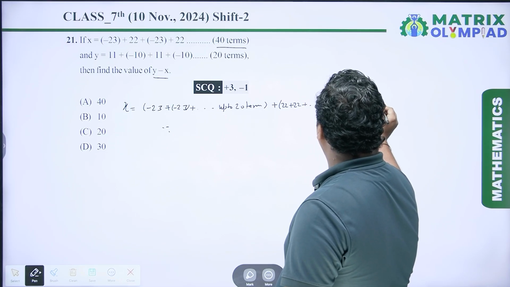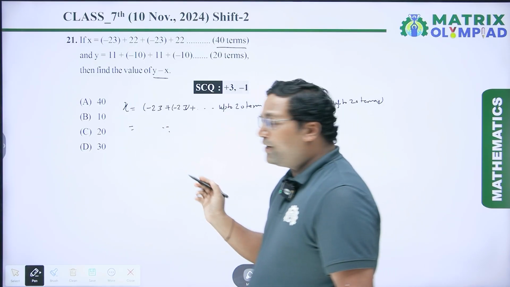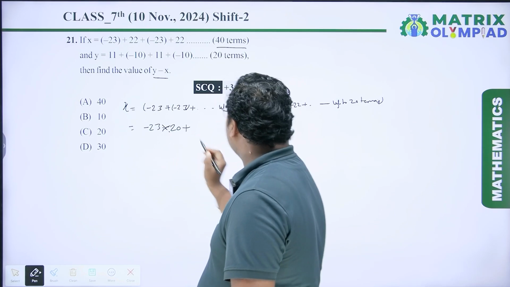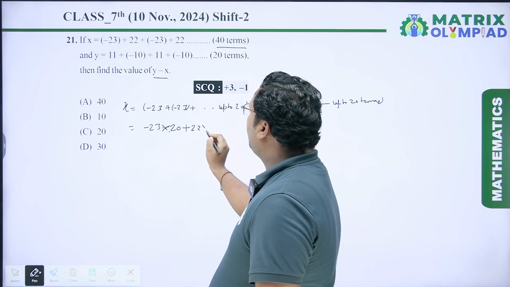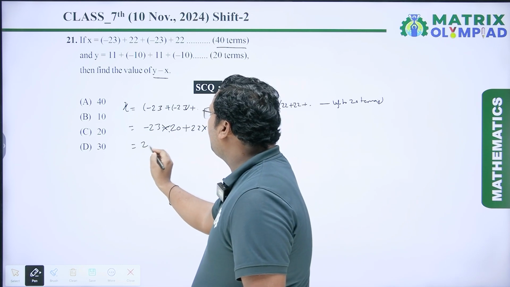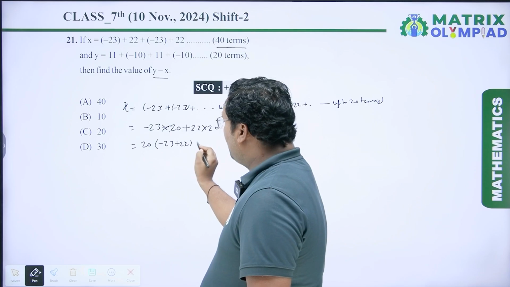So minus 23 up to 20 terms is minus 23 into 20, plus 22 up to 20 terms is 22 into 20. Here 20 is common. So it remains minus 23 plus 22, which is equal to minus 1.